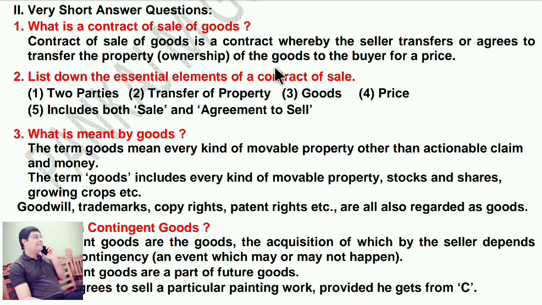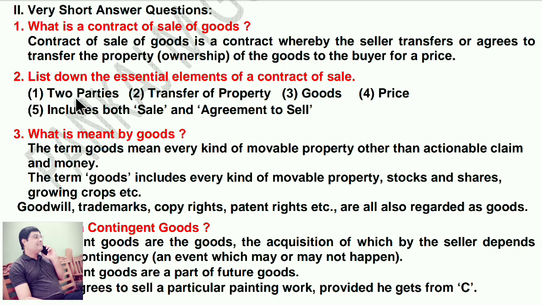So, Mr. A selling his goods to Mr. B for a price, that is known as contract of sale of goods. Or a shopkeeper selling the goods to the customer for a price, that is known as contract of sale of goods. So you can purchase the goods by paying the money.